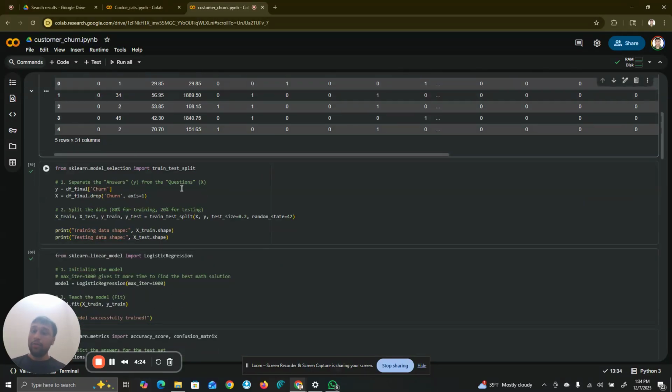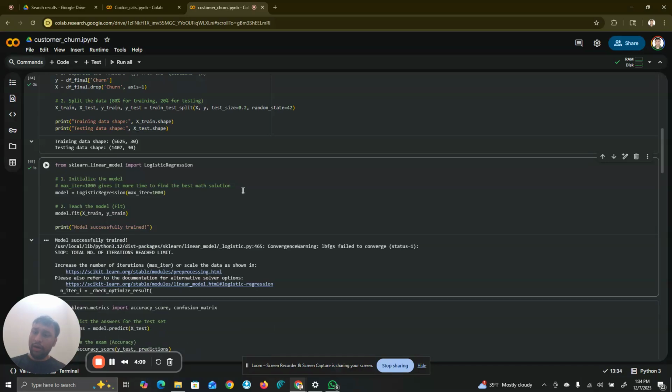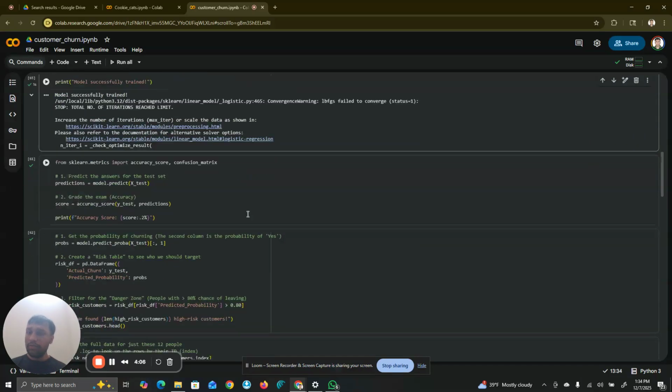And once this is done, we are going to split this data set into an 80-20. So the 80% of the data is going to be used to train the model, and then later on, the 20% is going to be used to test it out. And once that is done, we are going to initialize the model and run it. And the model has been successfully trained.